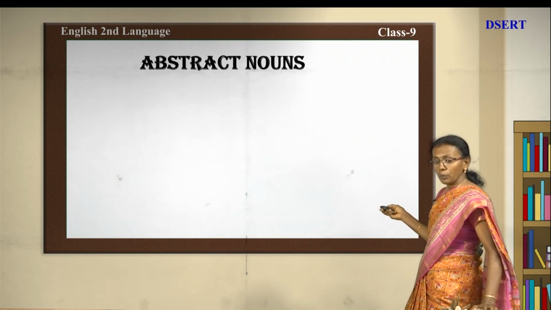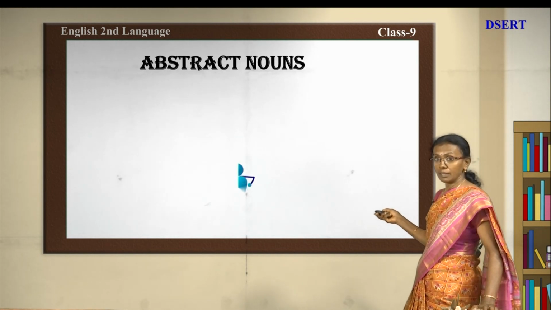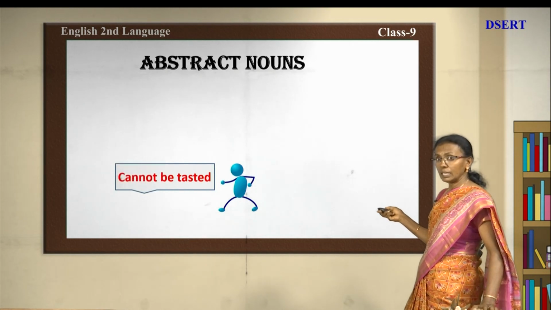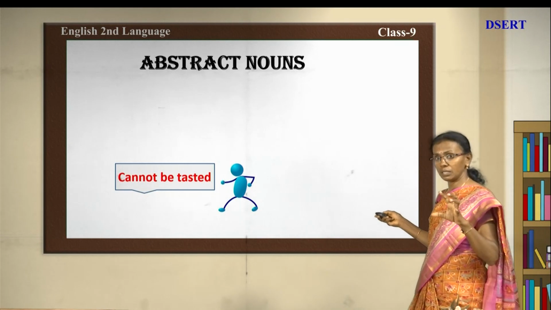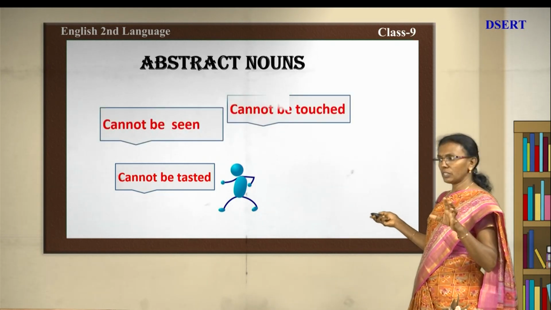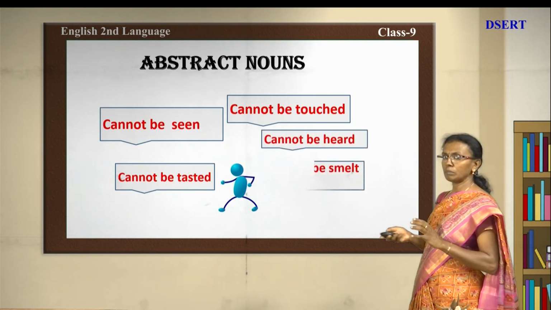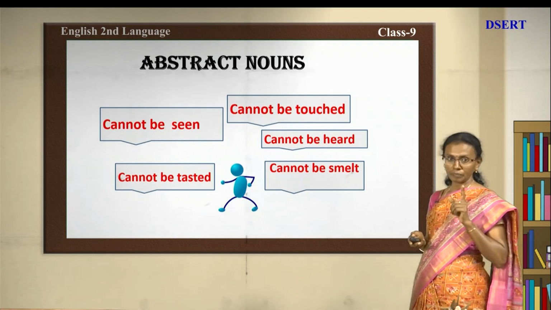Now, what are these things? You need to understand that these are nothing but abstract. Abstract things cannot be tasted, and cannot be seen, and cannot be touched, and cannot be heard, and cannot be smelt, but can only be felt.